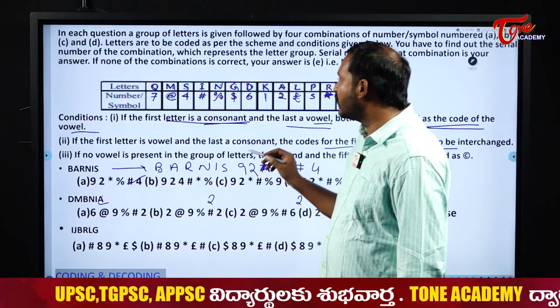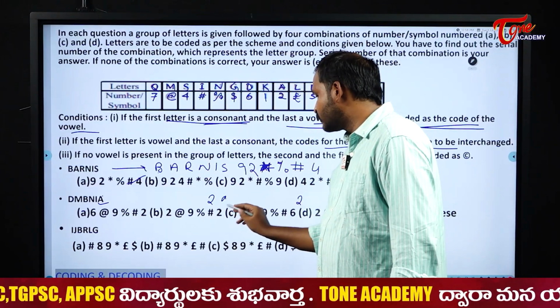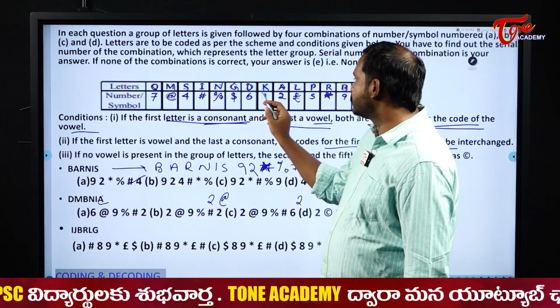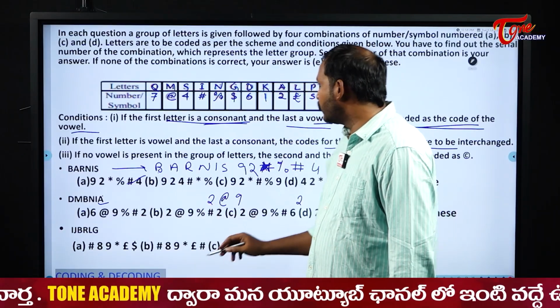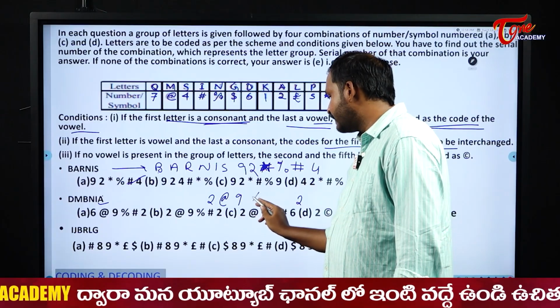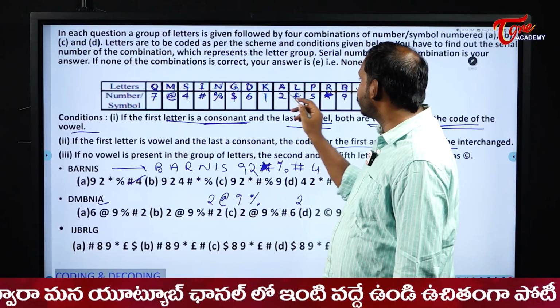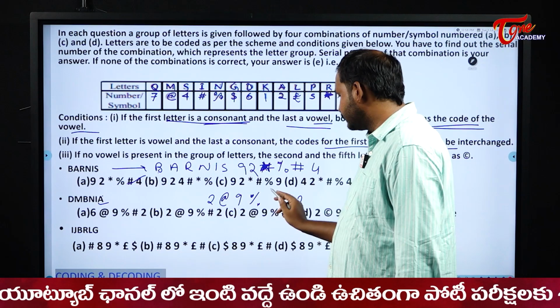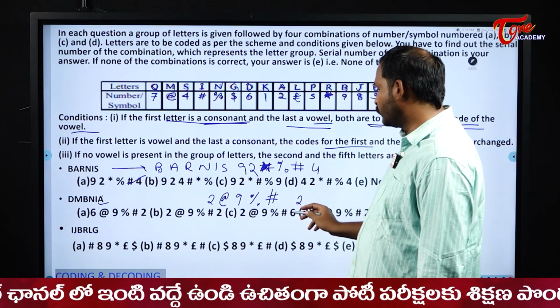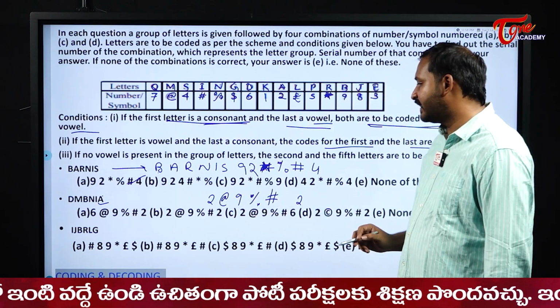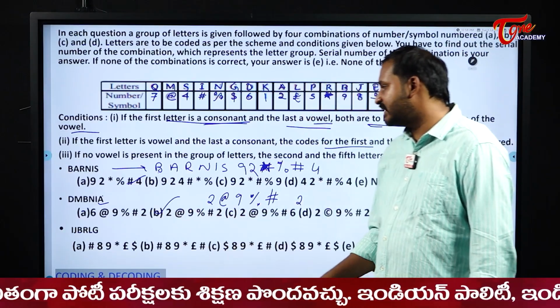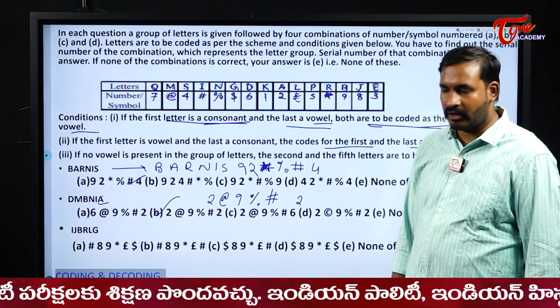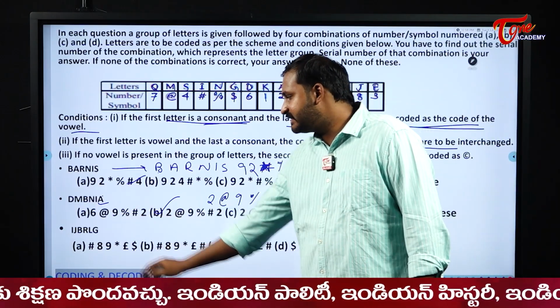M is coded as what? M is coded as @, so 2 @. B is coded as what here for us? 9. 2 @ 9. N is coded as what? Percentile. I is coded as what? Asterisk. And 2. So 2 @ 9 percentile asterisk 2. Where do we have that option? Option B. So the answer is option B for us here.